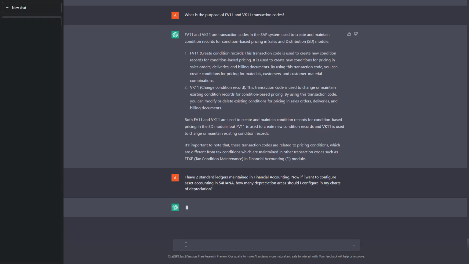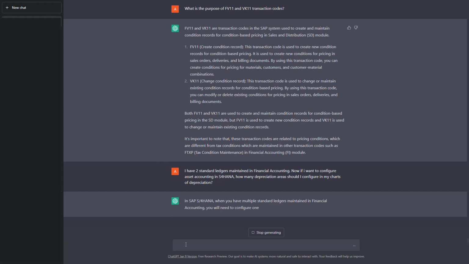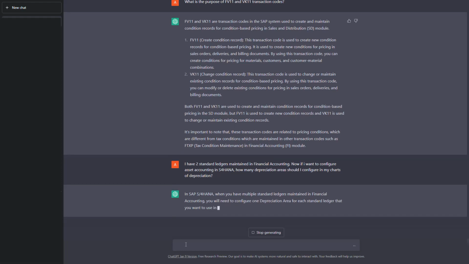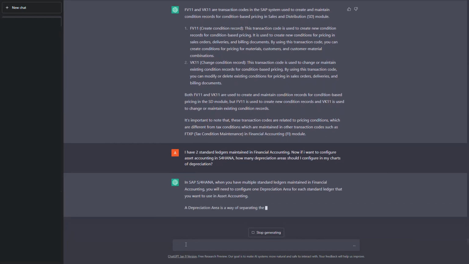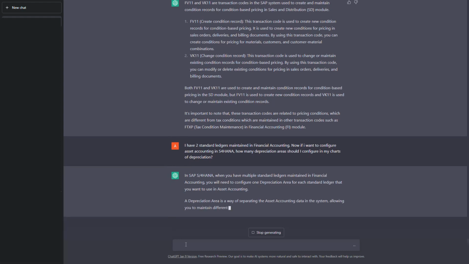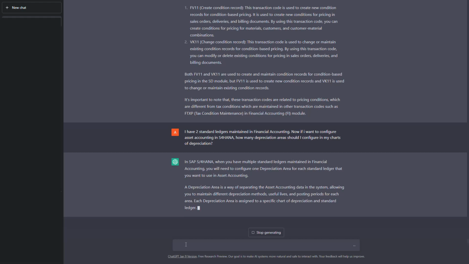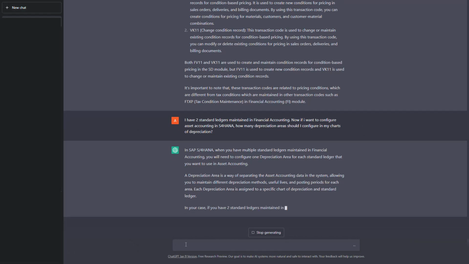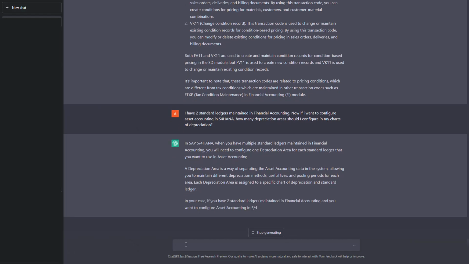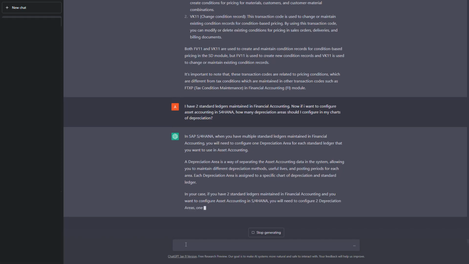So I'm saying that I have two standard ledgers. Now how many depreciation areas should I configure? So it says when you're having multiple standard ledgers maintained in the financial accounting, you need to configure one depreciation area for each standard ledger that you want in asset accounting. That is perfectly right. N number of standard ledgers and then n number of depreciation areas. Both should always be equal.